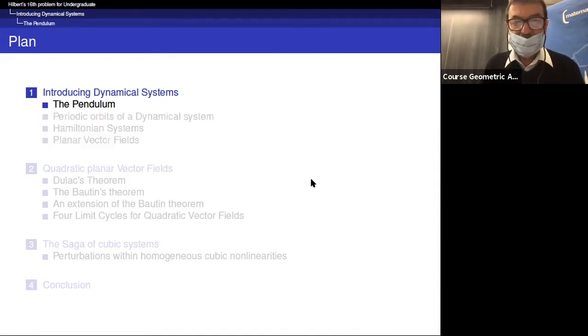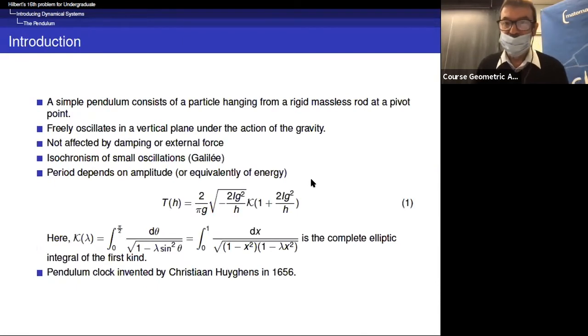Okay, so introducing the pendulum. A simple pendulum consists of a particle hanging from a rigid massless rod at a pivot point. It freely oscillates in a vertical plane under the action of gravity, and it is an ideal pendulum. We assume it is not affected by damping or external force. Then Galilei made the first fundamental observation that for small oscillations, there is isochronism of these oscillations.